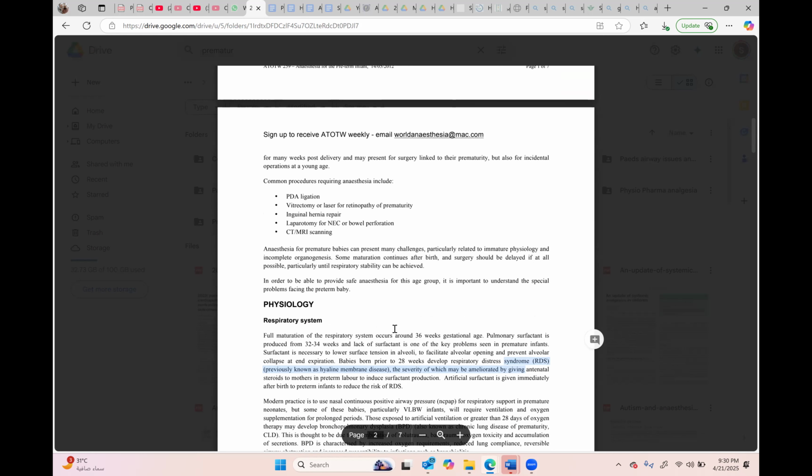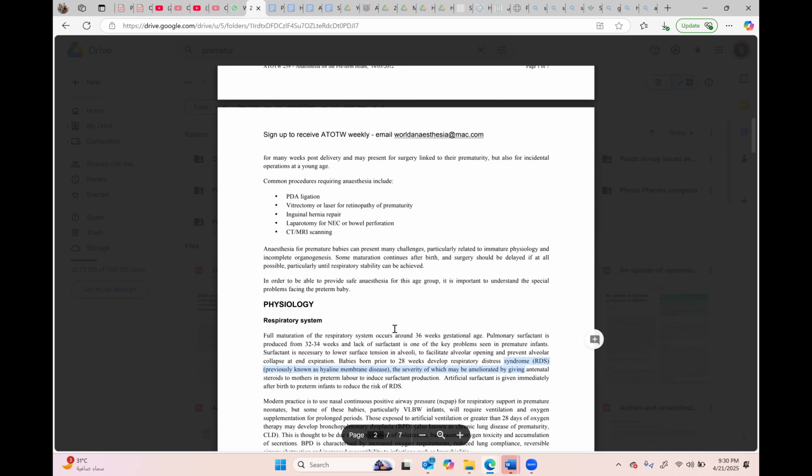In premature babies, the alveoli are not developed. The surfactant is also not fully produced, and their lungs are non-compliant. So there is increased chance of V/Q mismatch and easy desaturation, and their closing capacity is also within the range of their tidal volume.